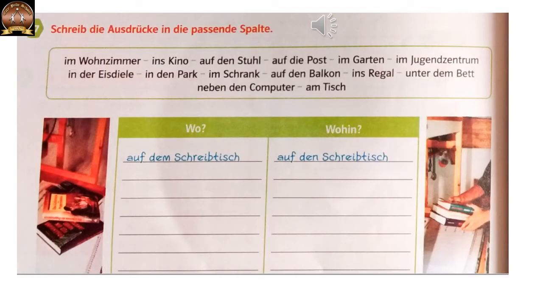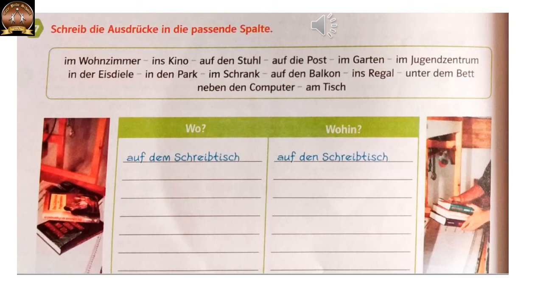One more exercise to test our understanding. Schreib die Ausdrücke in die passende Spalte. Spalte is column. Write the expressions in the suitable column. Again we have two columns, wo and wohin. Above you can see different expressions that are preposition plus dative or preposition plus accusative.